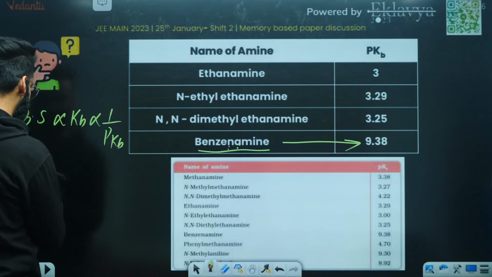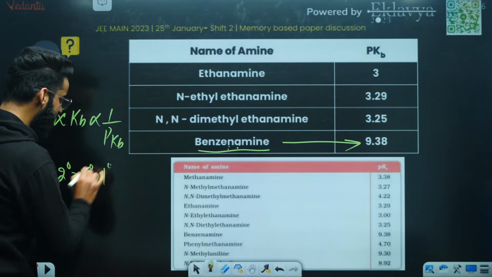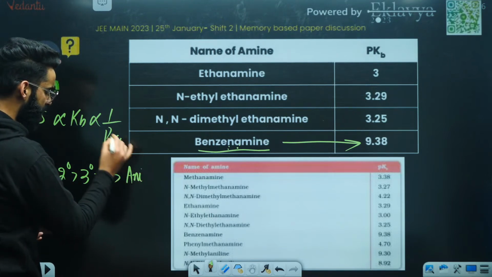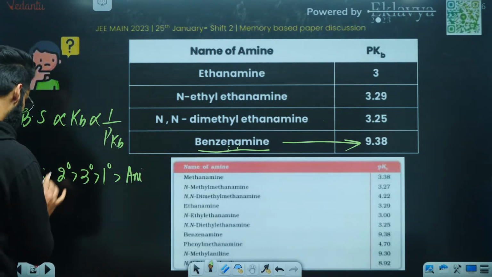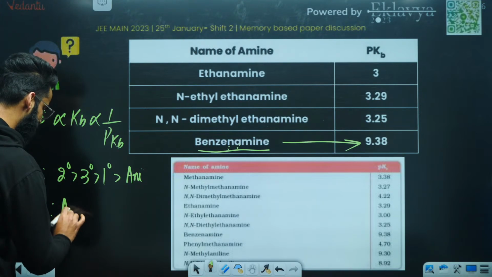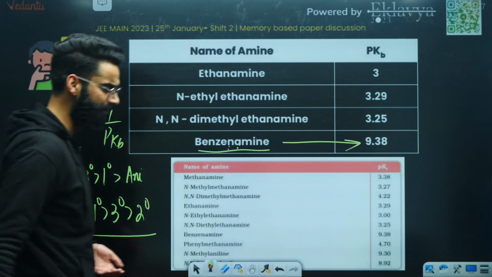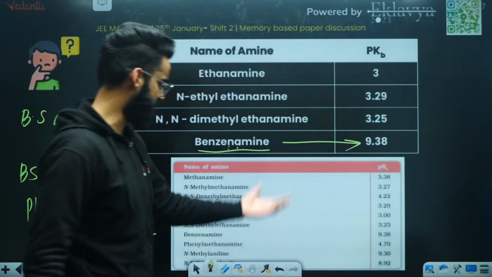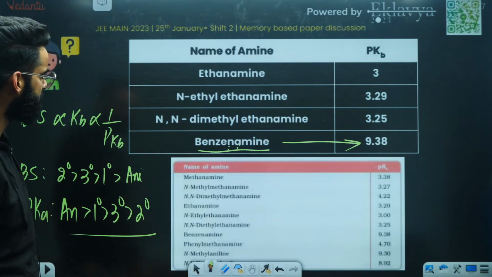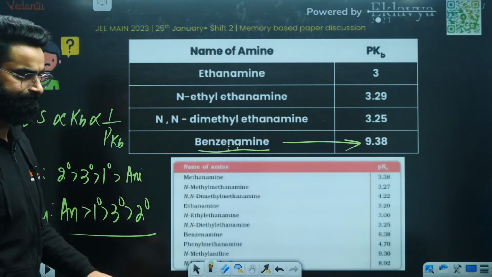So if I give the order of basic strength, it's going to be 2 degree, 3 degree, then 1 degree, right? And at the end, you'll be talking about this aniline. Perfect. This is the basic strength order, and opposite of it will be the pKb order. So it's going to be aniline first, then your 1 degree, then your 3 degree, then your 2 degree. This is going to be the order over here. And in your NCERT, these values are also given to us. You can match them directly. Now I'm 100% sure you can easily give the order. Perfect, guys. This is your 1 degree, this is your 2 degree, this is 3 degree. As per the values, you can just arrange them.